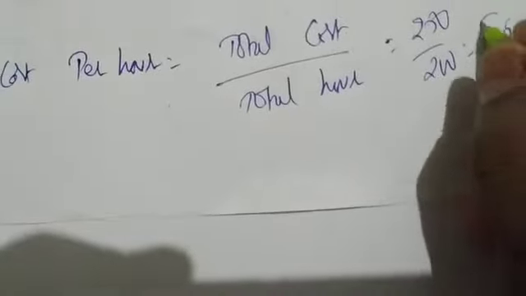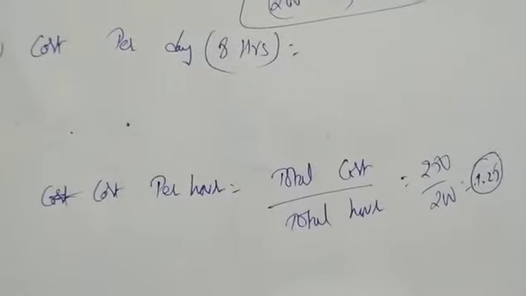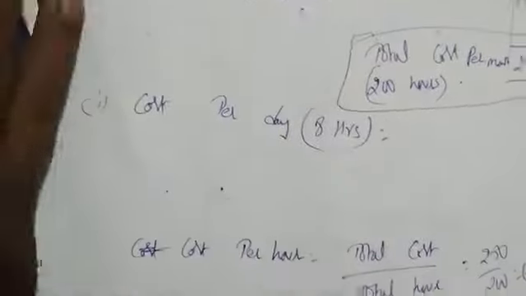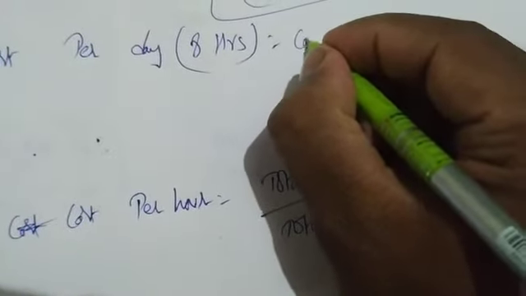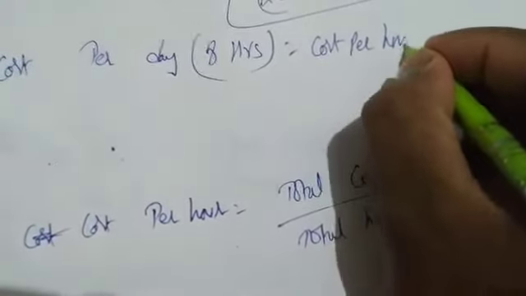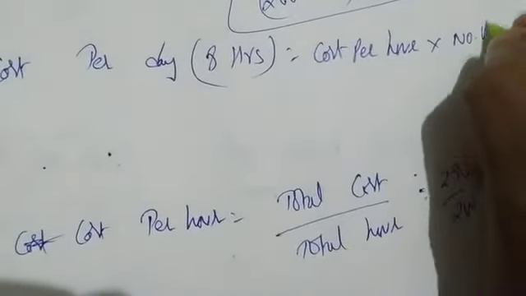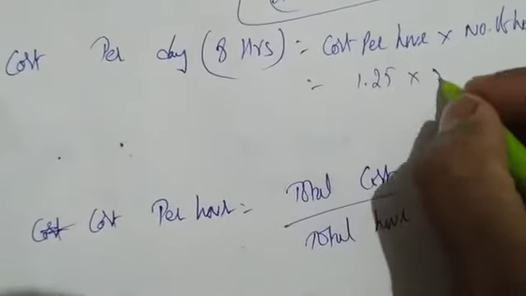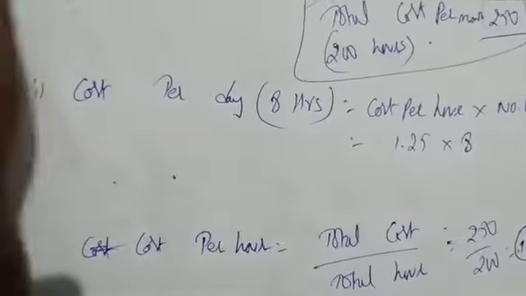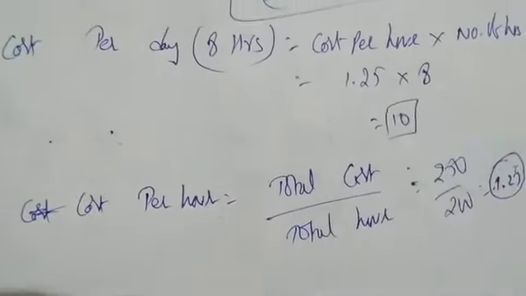Okay, so we have 250 divided by 200. We are getting 1.25, the cost per hour. For 1 hour the cost is 1.25. So cost per day, 8 hours working, is cost per hour into number of hours. Cost per hour is 1.25 into number of hours 8. 1.25 into 8, we are getting 10. That is cost per day.